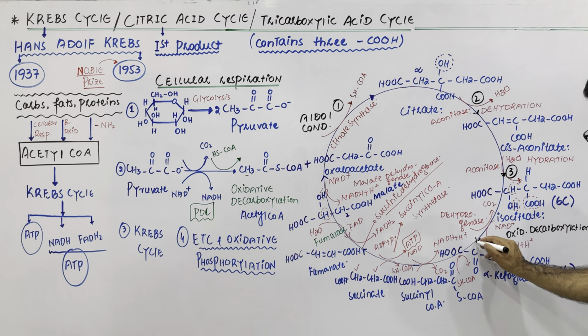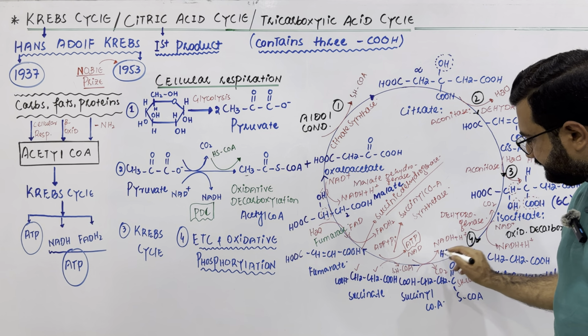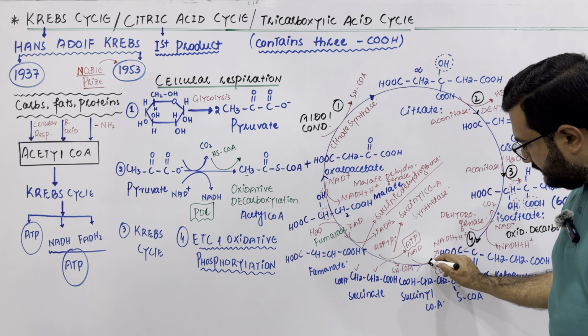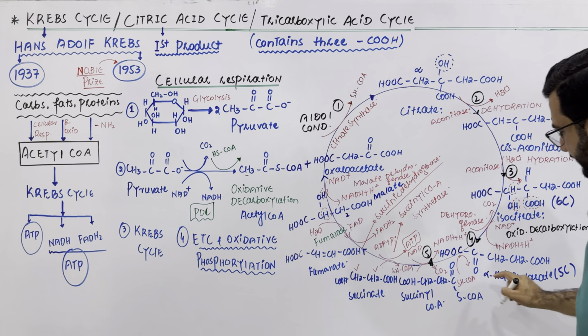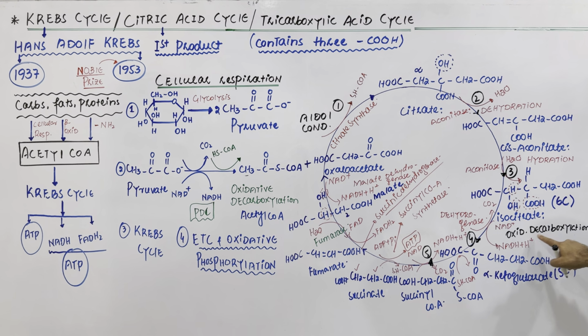Then in the fourth step, oxidative decarboxylation of isocitrate takes place, and it is changed to alpha ketoglutarate. In the fifth step, the alpha ketoglutarate is changed to succinyl coenzyme A, and again oxidative decarboxylation takes place.